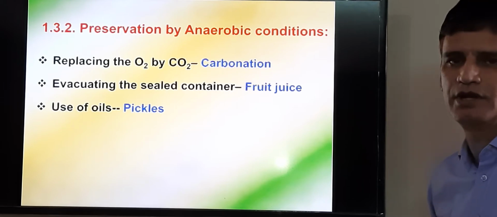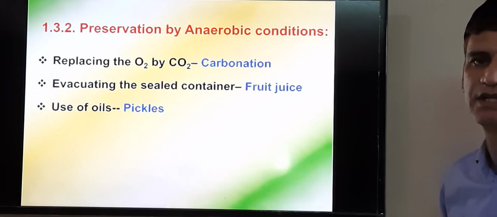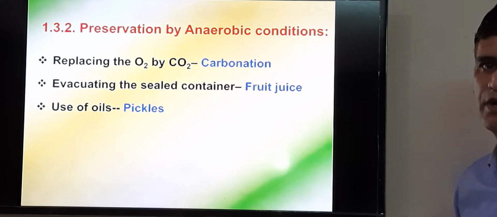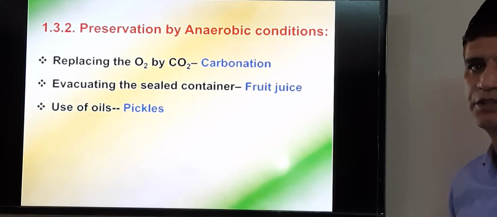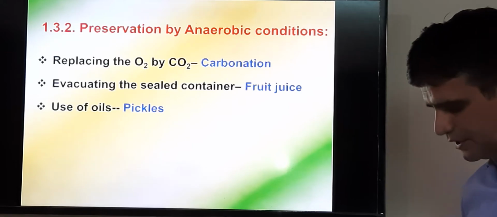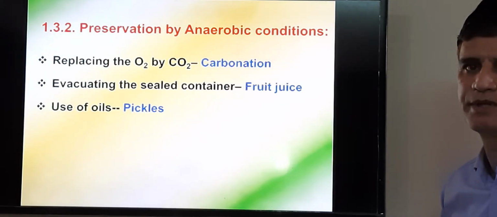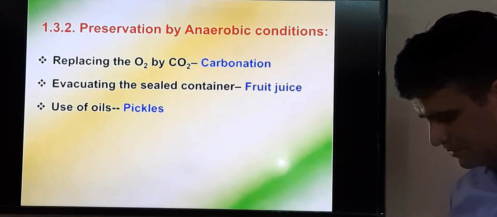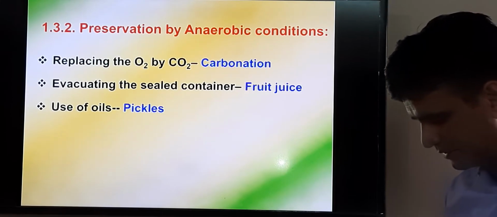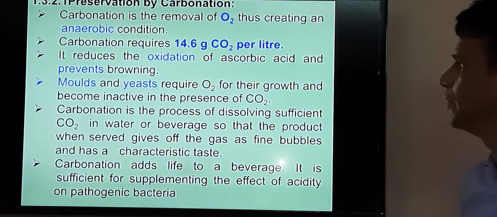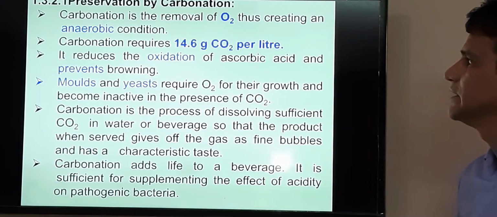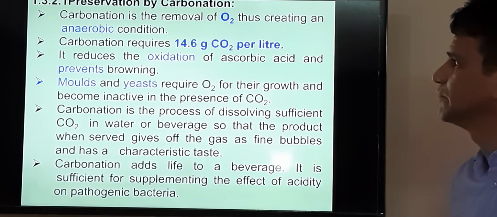And in some pickles in general we use oil, and this oil prevents the entry of microbes, and it also creates the anaerobic condition below this layer of oil.